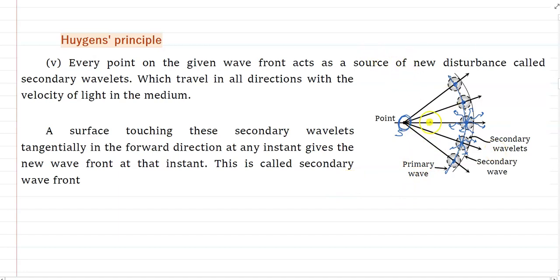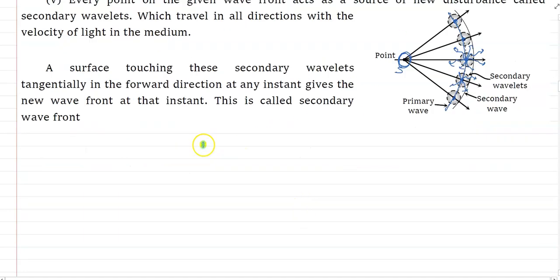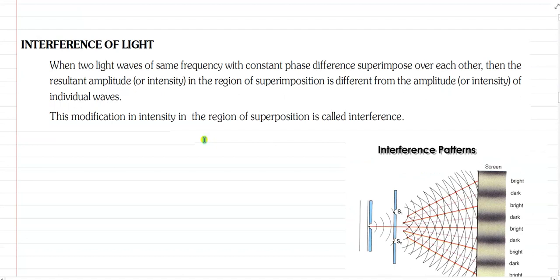That's why in case of interference, diffraction and polarization, light may be bent. Okay. This is the Huygens principle. And now we will discuss interference of light.